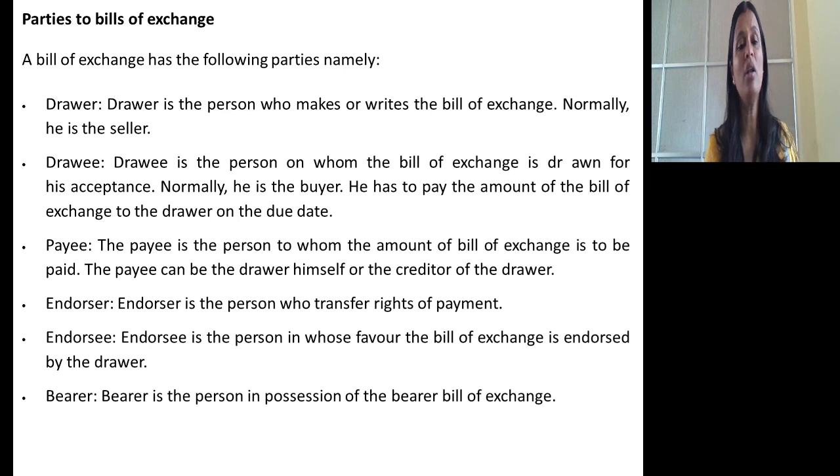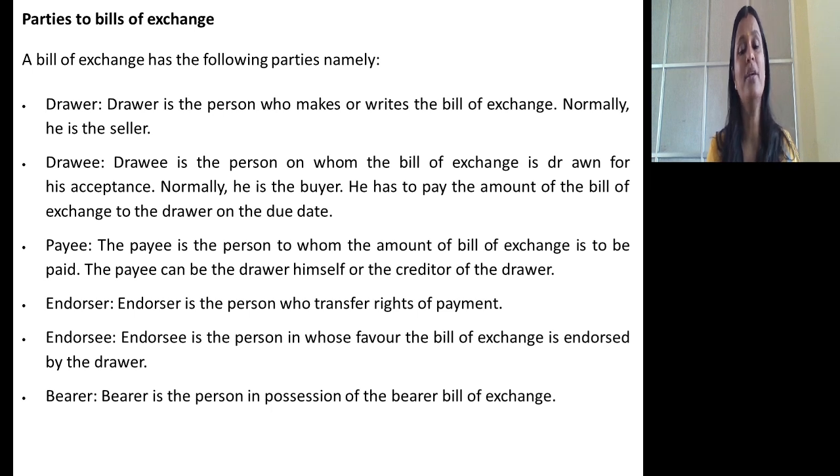So let me see who are all involved in bills of exchange, considered as parties to bills of exchange. First one is drawer, one who writes the bill of exchange by selling goods on credit basis. On whom the bill of exchange is drawn for his acceptance is known as drawee. In the sense, if you sell goods on credit basis, you are drawer because you prepare the bill. On whom will you draw the bill? You will draw the bill in the name of the buyer of goods on credit basis. He is drawee, who is liable to pay the amount on the due date of the bill.